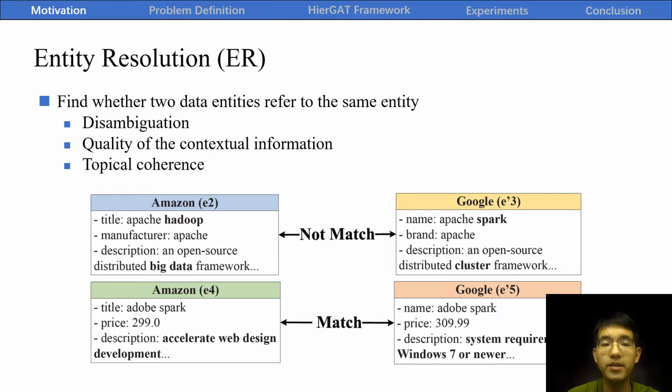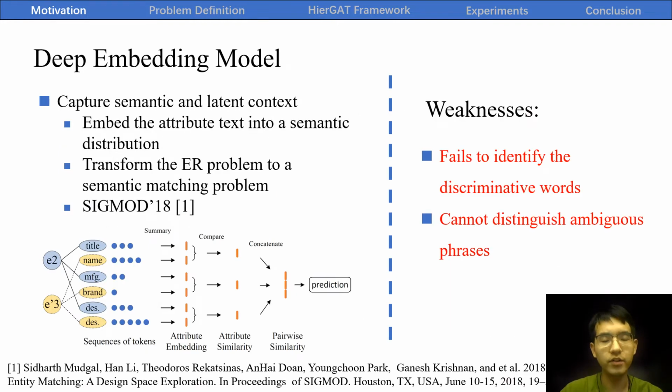For example, consider the two pairs in the figure. Existing ER methods would give incorrect results. The first pair of entries share many common words, and thus would be considered as a match. However, they refer to two different software. The second pair of entries, which are a match, would be labeled as unmatched, since what Adobe Spark are important and what's in the description attribute are not. A key challenge for successful ER is figuring out how to capture semantic and latent context.